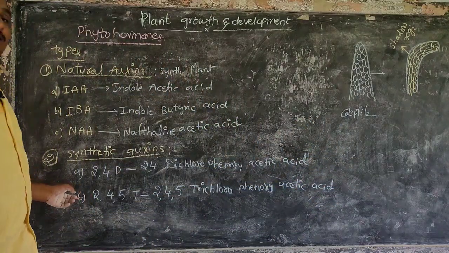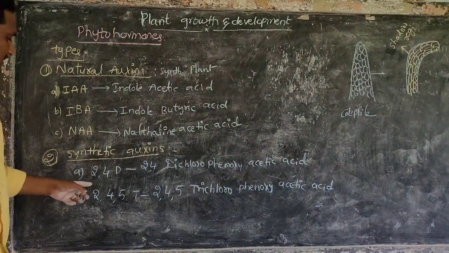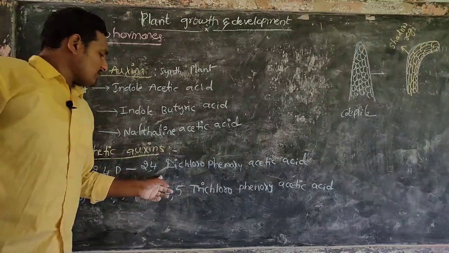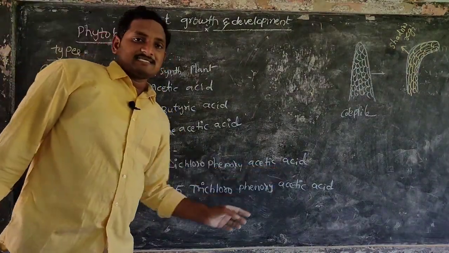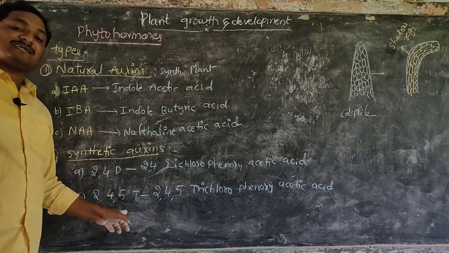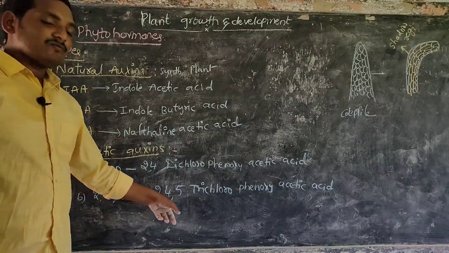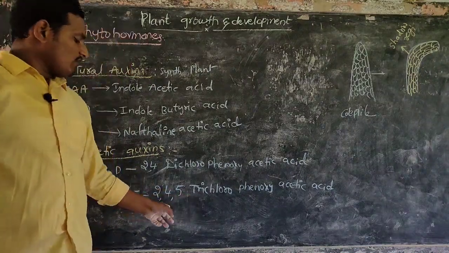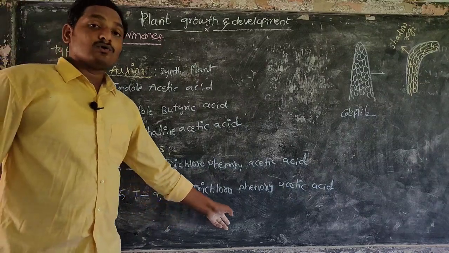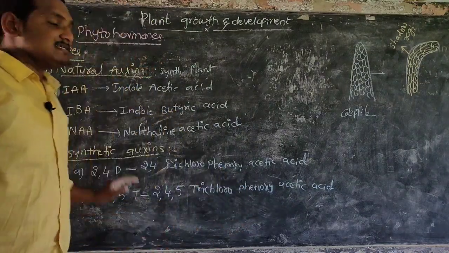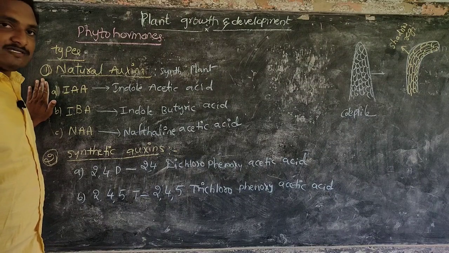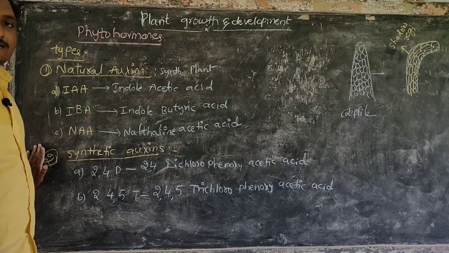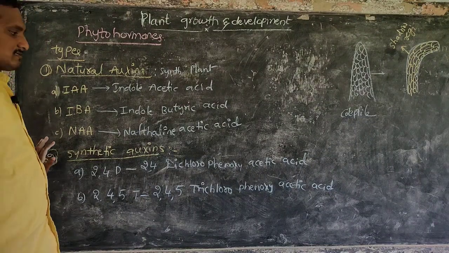These are synthetic auxins prepared by the factories: 2,4-D, 2,4-dichlorophenoxy acetic acid, and 2,4,5-T, 2,4,5-trichlorophenoxy acetic acid. The earlier ones are the natural ones prepared by the plant body. These are the synthetic ones, prepared by factories.